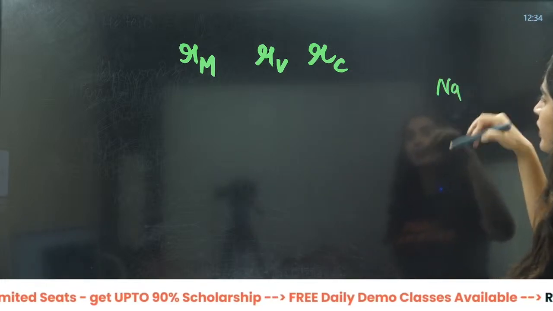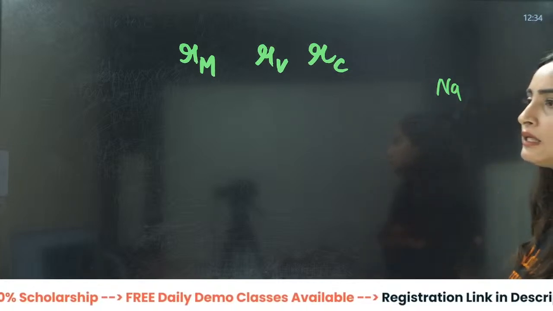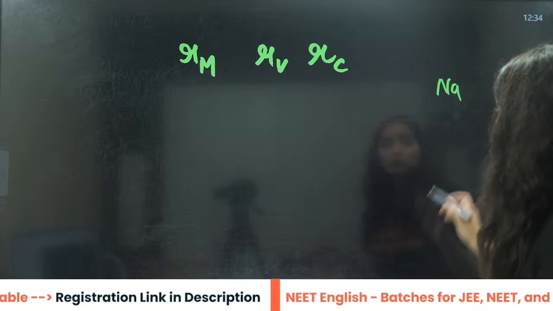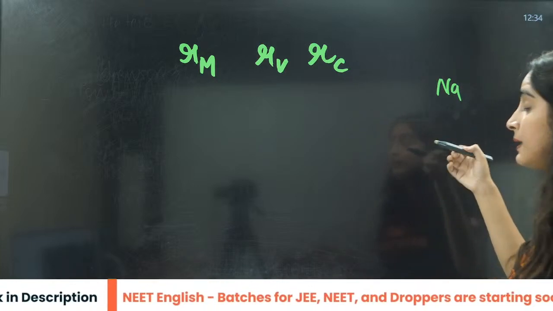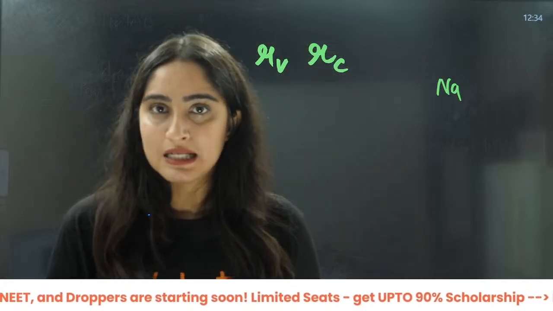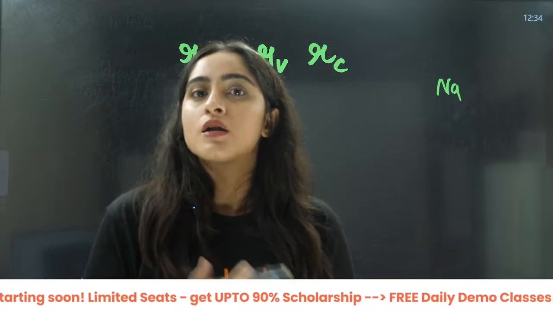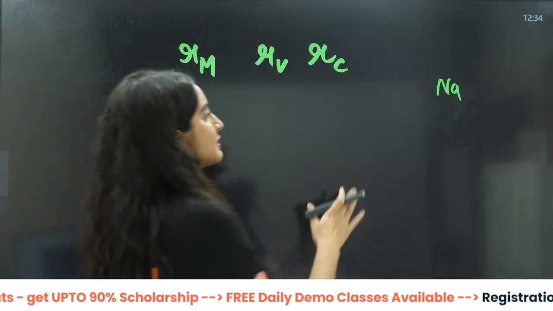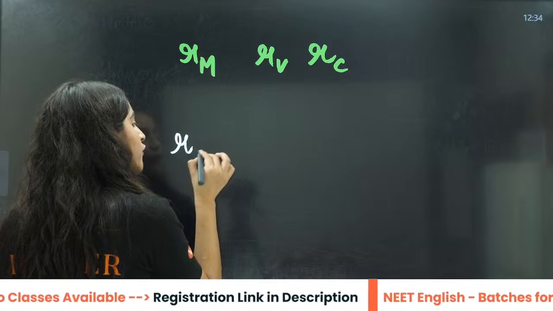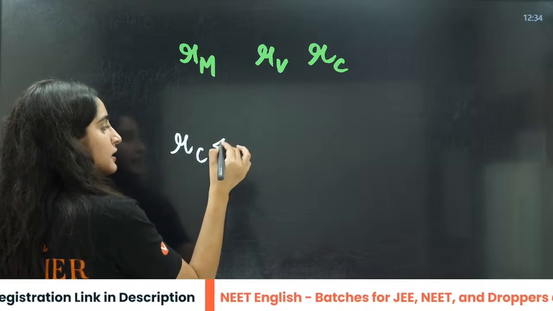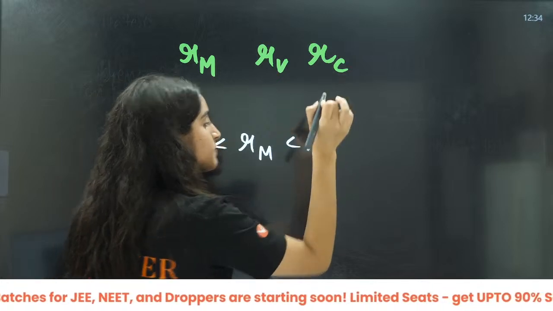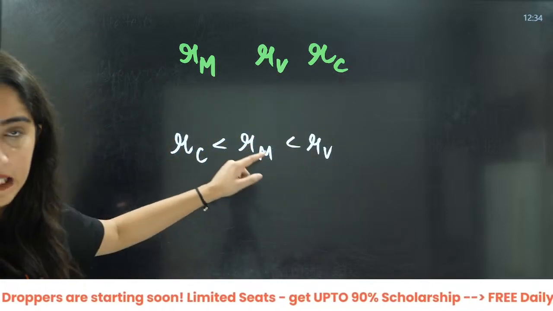First, you calculated the radius of sodium with the help of a covalent bond. Then with the help of a metallic bond. Then with the help of van der Waals forces, with different atoms. Now what you will observe is that the covalent radius will be the least, then the metallic radius, and the maximum will be the van der Waals radius, right?